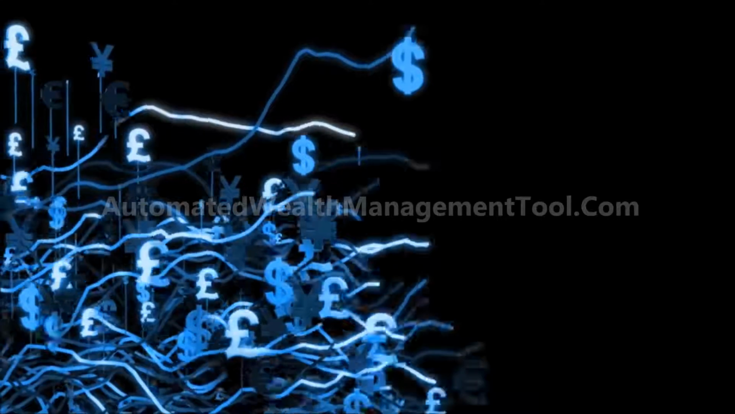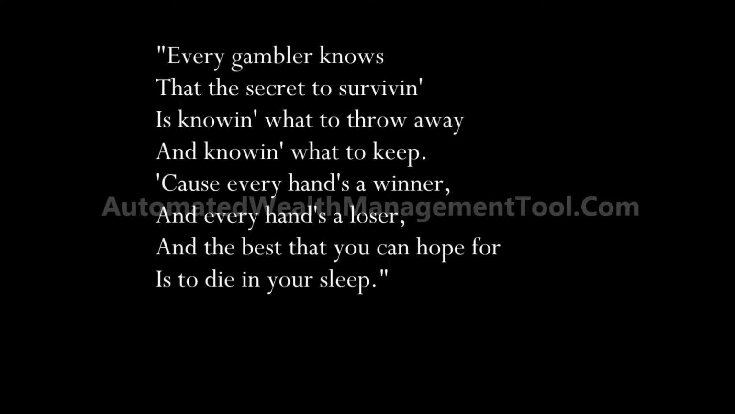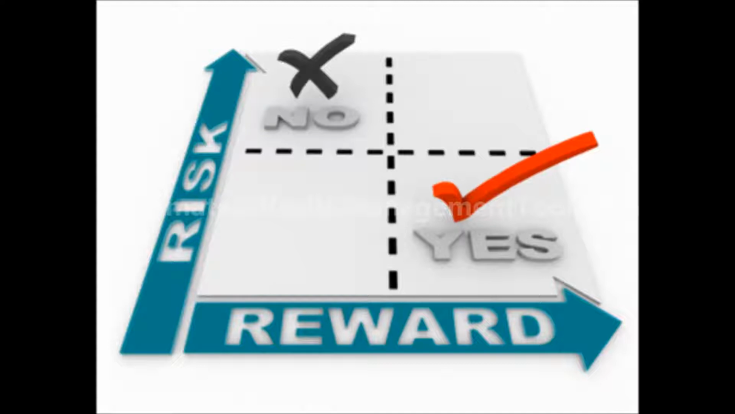Every gambler knows that the secret to surviving is knowing what to throw away, knowing what to keep. 'Cause every hand's a winner and every hand's a loser, and the best that you can hope for is to die in your sleep. In this chapter, we are going to discuss risk and reward.